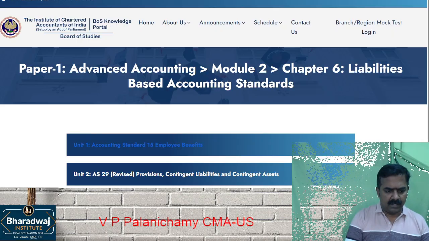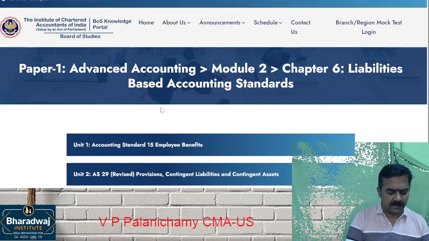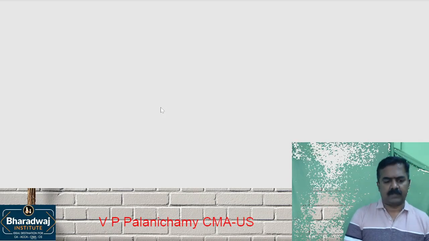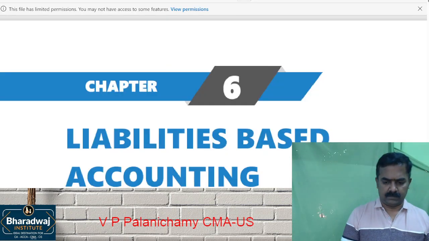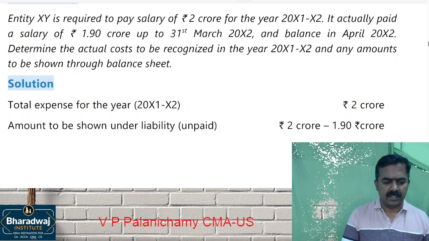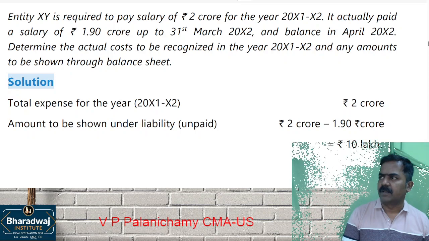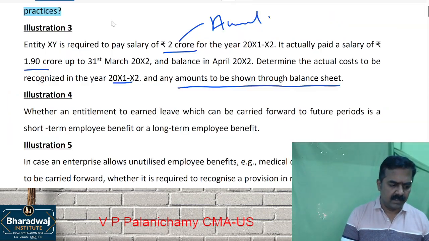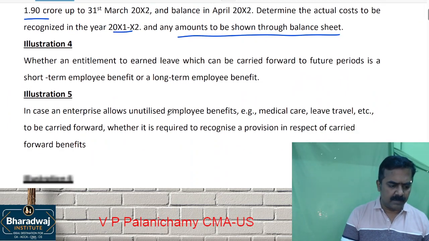Clear? How much of total expense we need to recognize? 2 crore. Okay, that is the P&L account thing. Balance sheet unpaid amount, how much will be recognized? 10 lakhs will be recognized in the balance sheet. It's a one-liner question or MCQ.